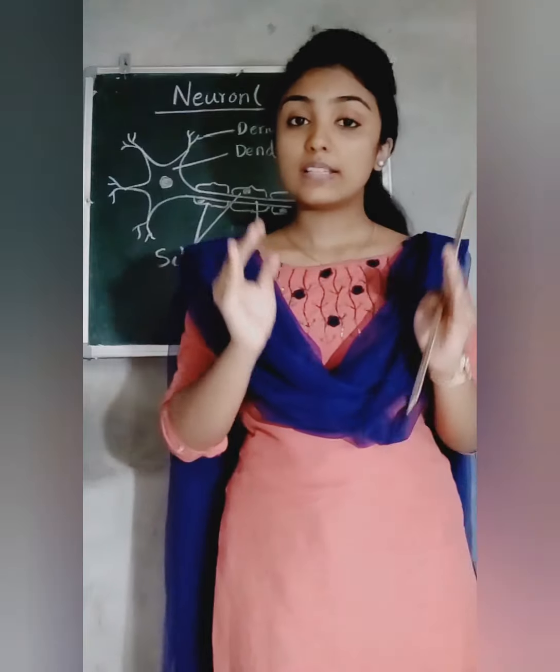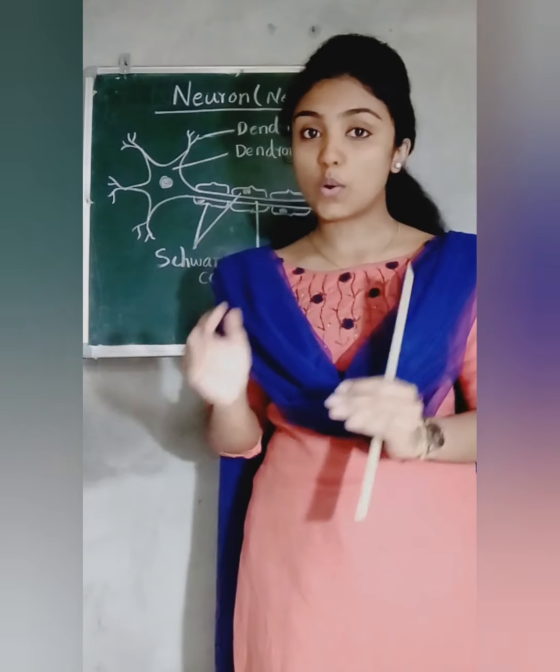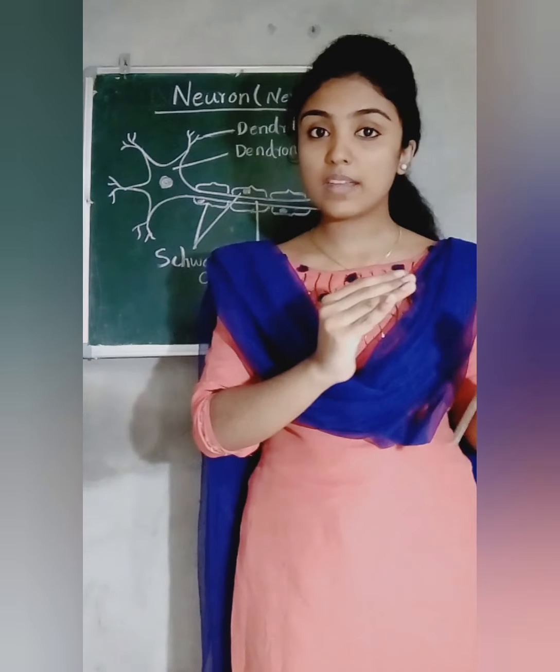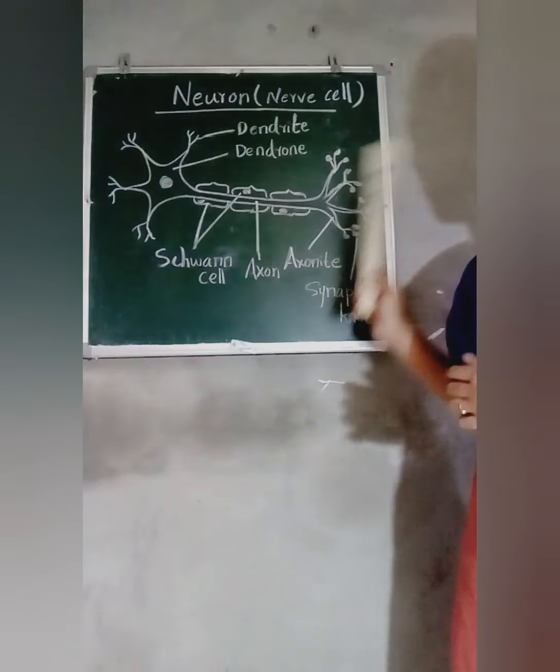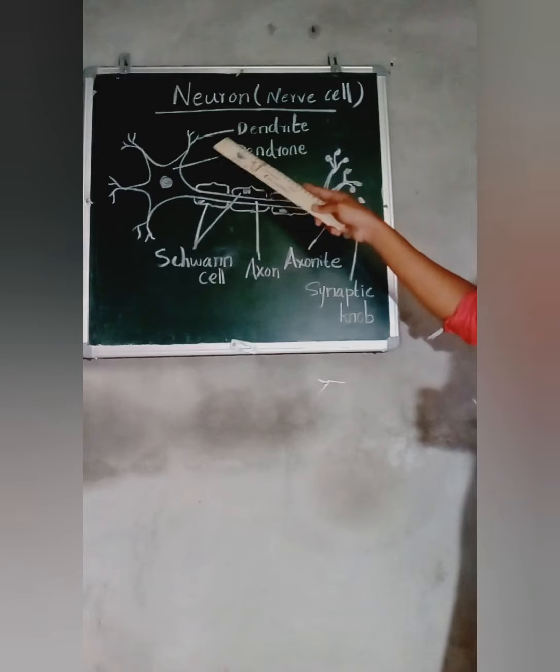Normally, just like all cells, neuron also has a cell membrane, a cytoplasm and a nucleus. So the different parts of neuron include dendrite.